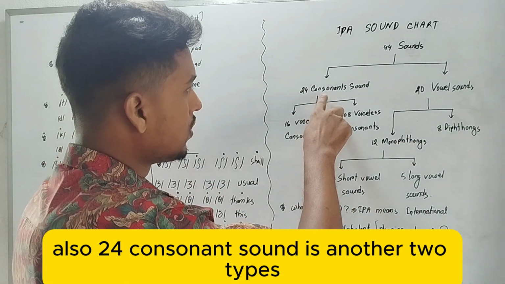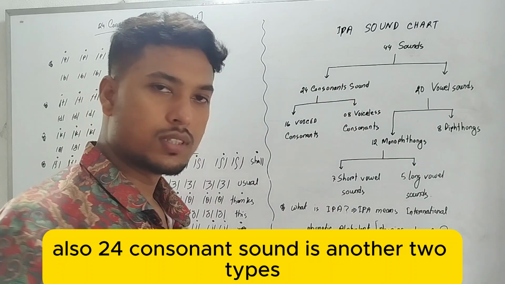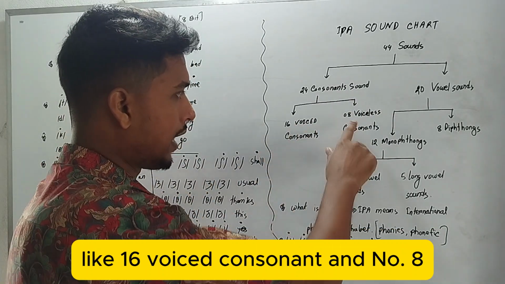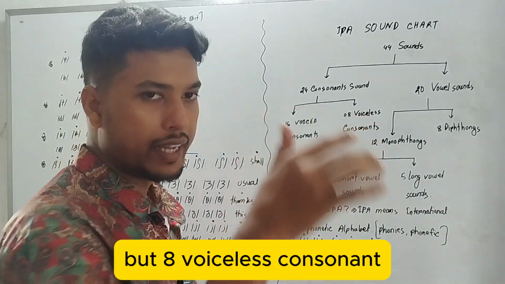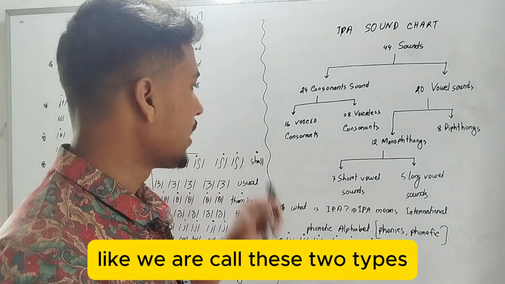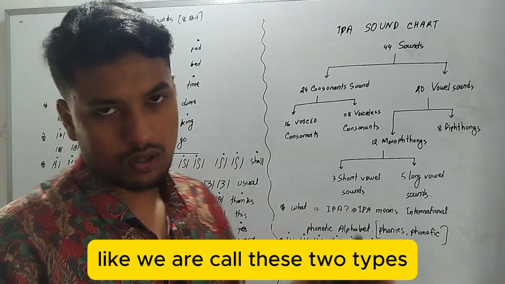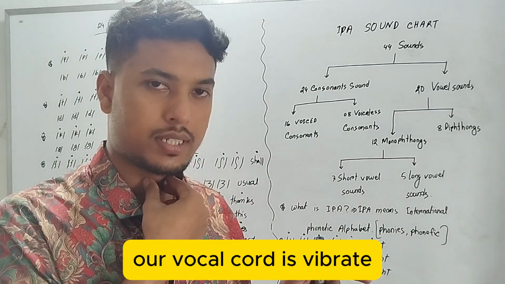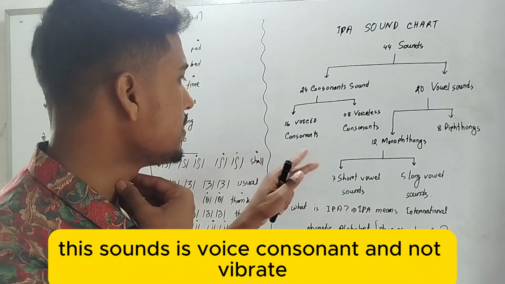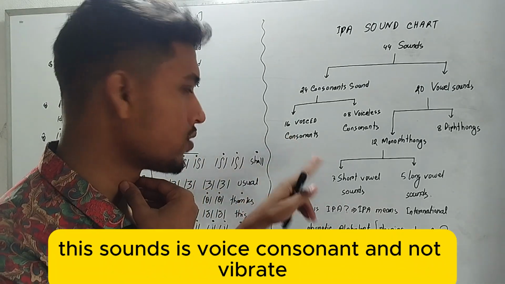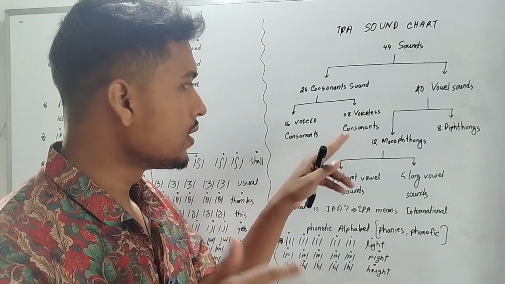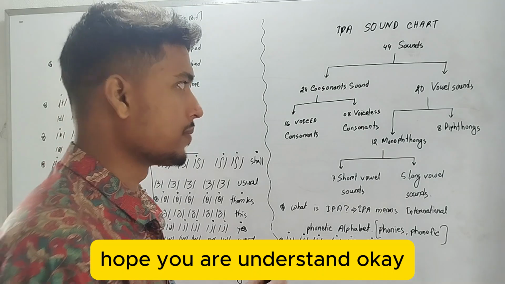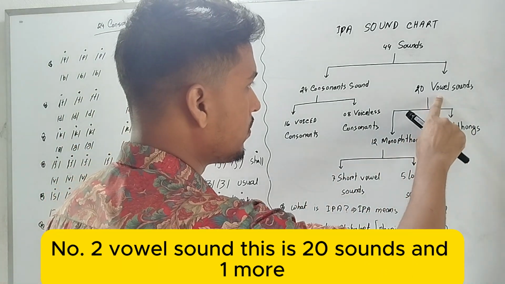The 24 consonant sounds are also of two types: 16 voiced consonants and 8 voiceless consonants. When our vocal cord vibrates, these sounds are voiced consonants, and when it does not vibrate, these sounds are voiceless consonants. Hope you understand.